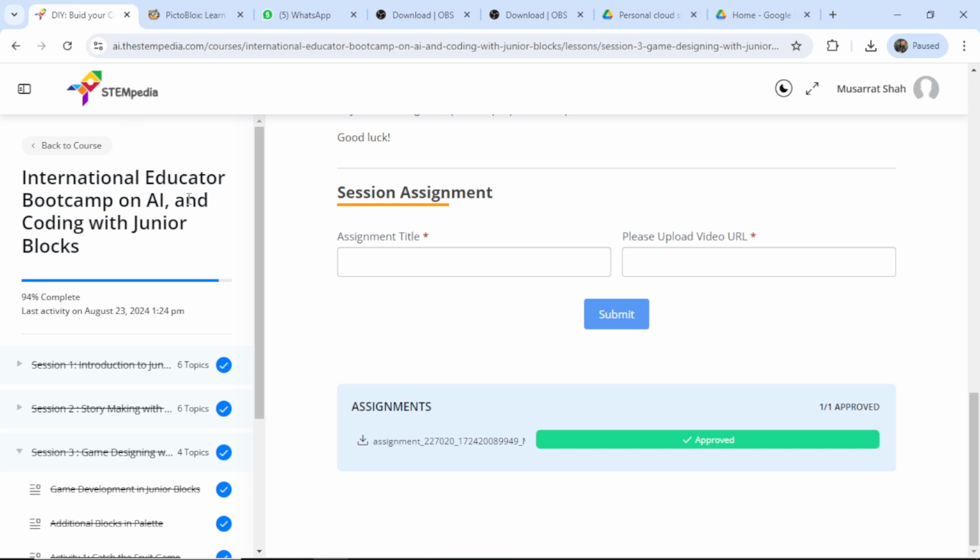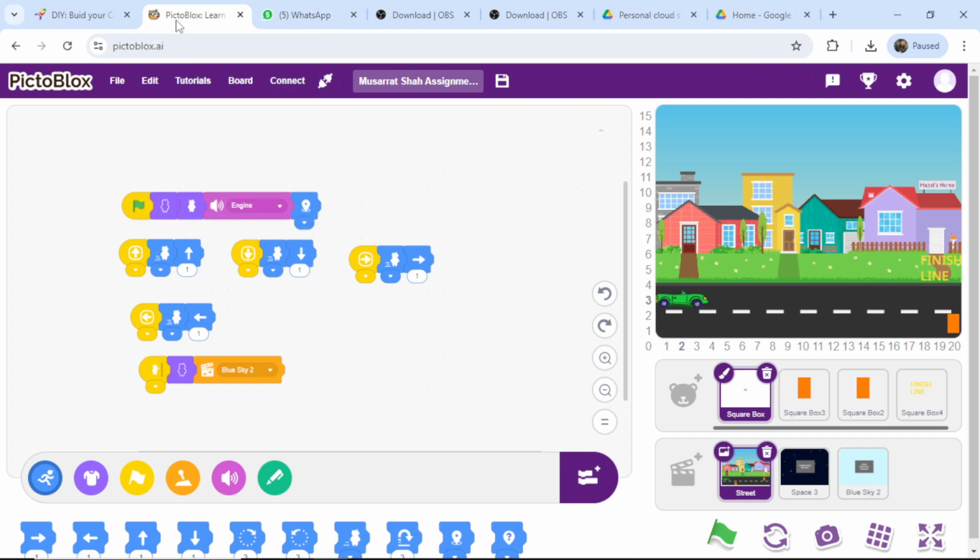It is the third assignment, part of the International Educator Bootcamp on AI and coding with Junior Blocks from Stempedia. Let's move on to the assignment. This assignment is about the game, a car race game. I chose an individual-based car race.